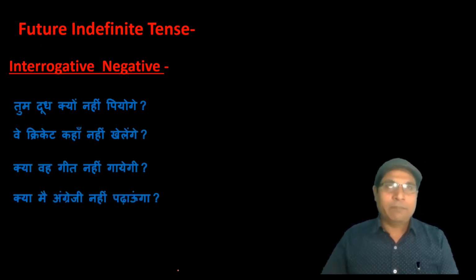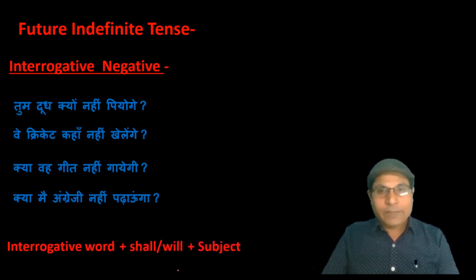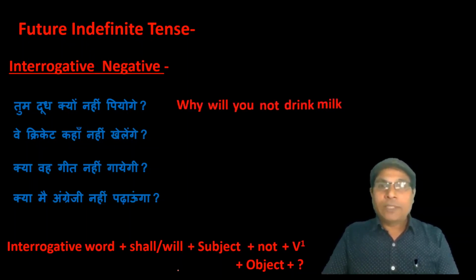The method is same. The technique is same. Only not is used between subject and the first form of the verb here. First of all, you have to write interrogative word, then shall or will as a helping verb, then subject plus not plus first form of the verb, then object, and at last you have to use mark of interrogation. Let us try to translate these sentences. Why will you not drink milk?